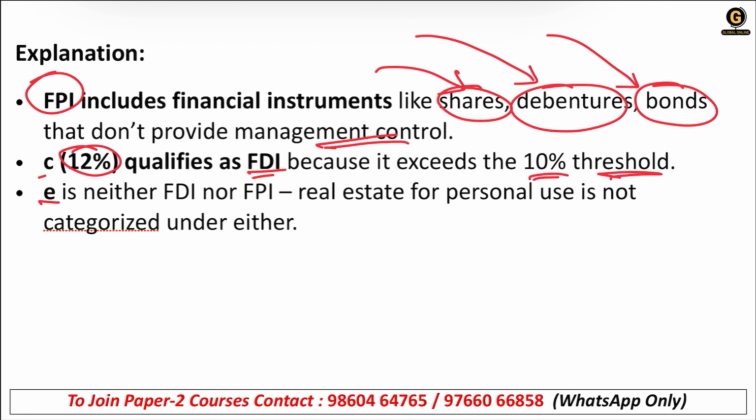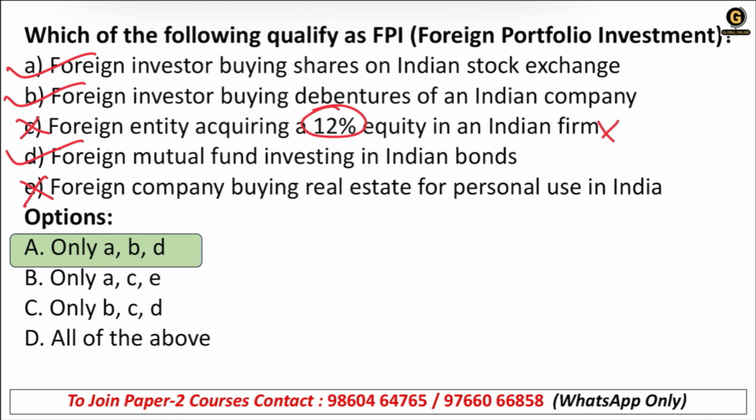E is neither FDI nor FPI. Real estate for personal use is not categorized under either. See the question: foreign company buying real estate for personal use in India. Here, one thing is important: for personal use. It's not for business, it's not for investment, right? So it should not be considered as FDI or FPI.